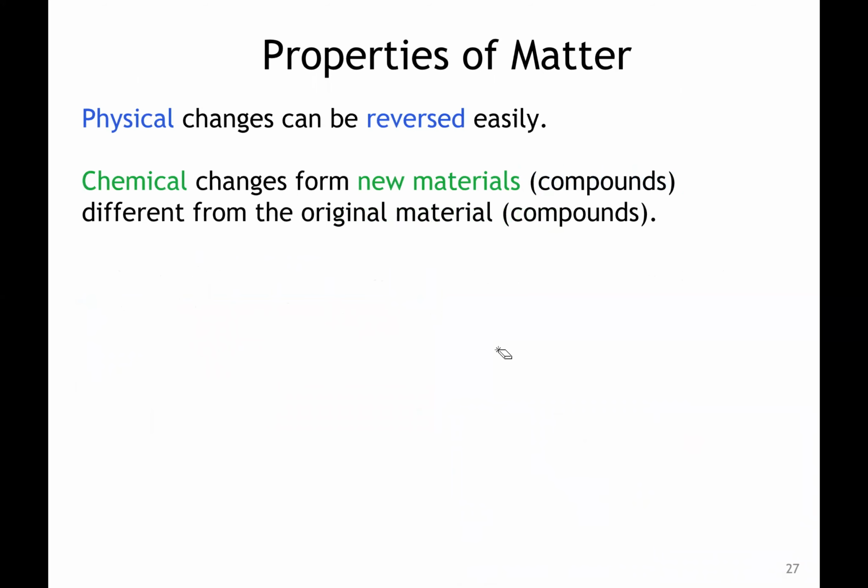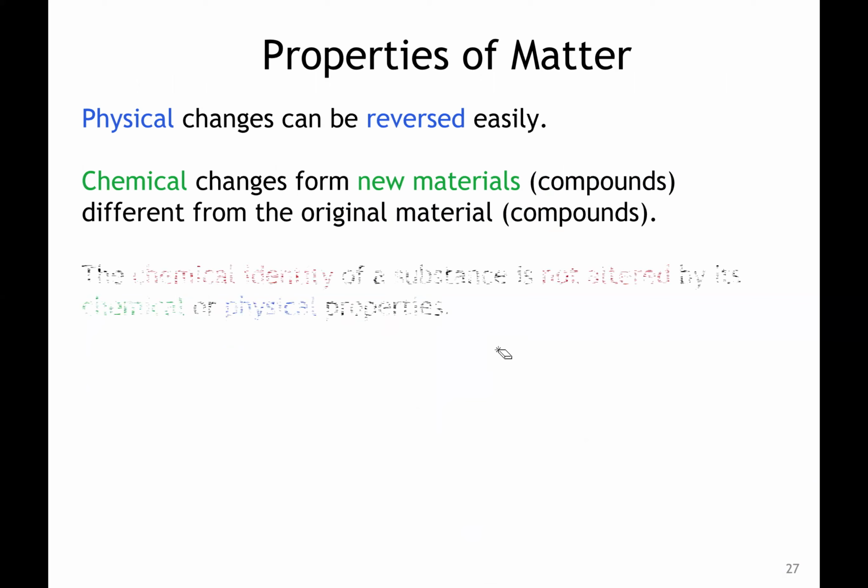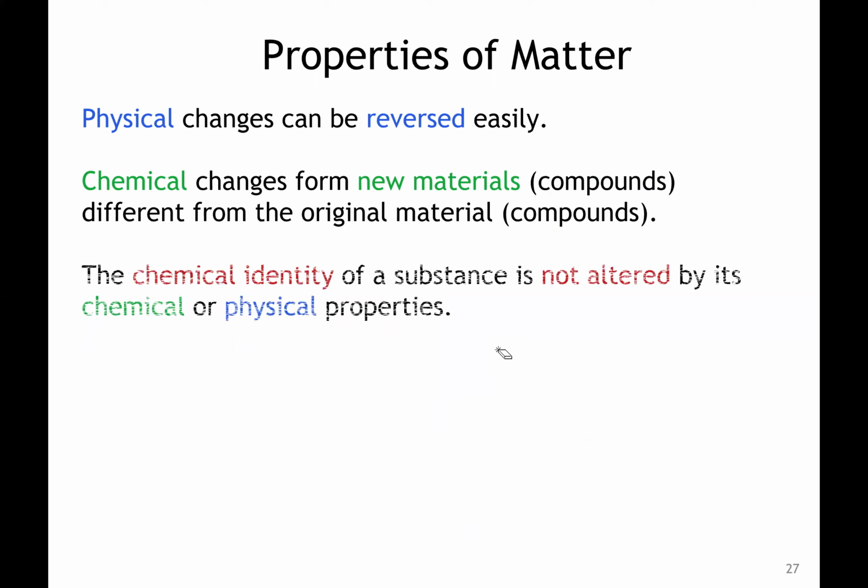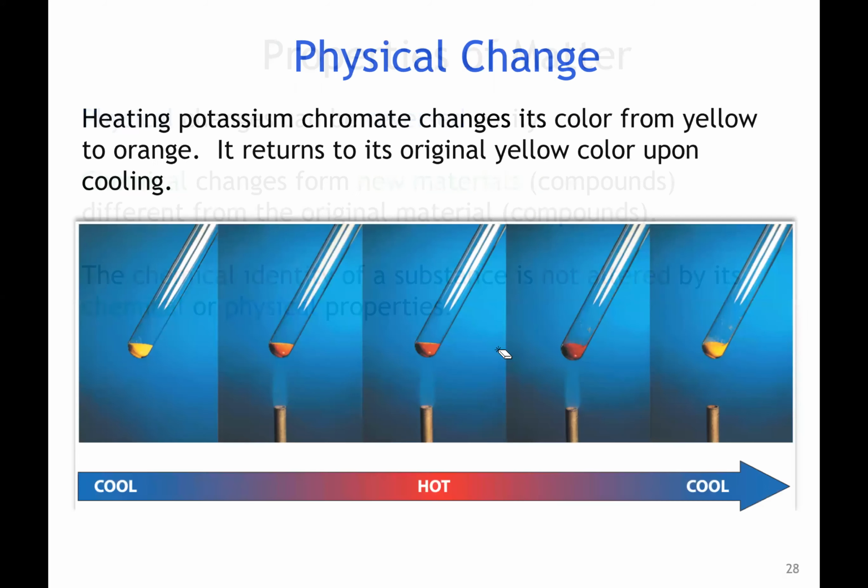All right. So physical changes can be reversed easily. Adding heat, removing heat, and so forth. Chemical changes are forming new materials, molecules or compounds, different from the original materials. But in a physical change, the identity of the substances is not altered. We're simply altering its chemical or physical properties, right? Water, for instance, is still water. Carbon is still carbon. We're just altering its chemical and or physical properties.